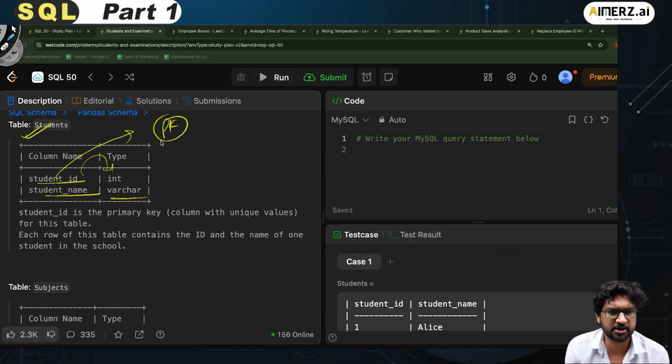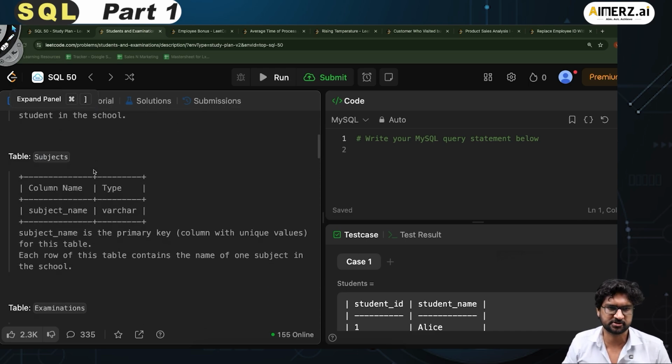Perfect. Each row of this table contains the ID and the name of the student in the school. Good. So I have the student ID and student name. Then I have another table called subjects, which has the subject name, varchar. Perfect. Subject name is the primary key with the unique values for this table. Each row of this table contains the name of the subject in the school. Okay, this is the subject table.